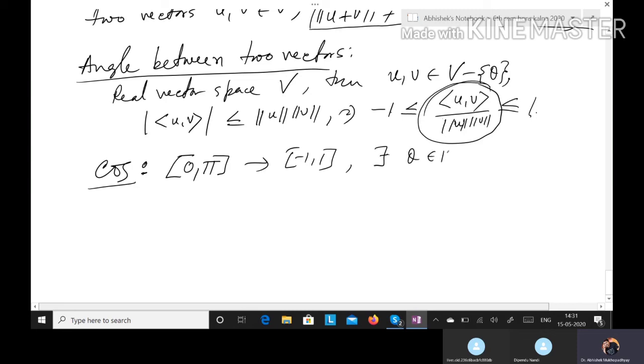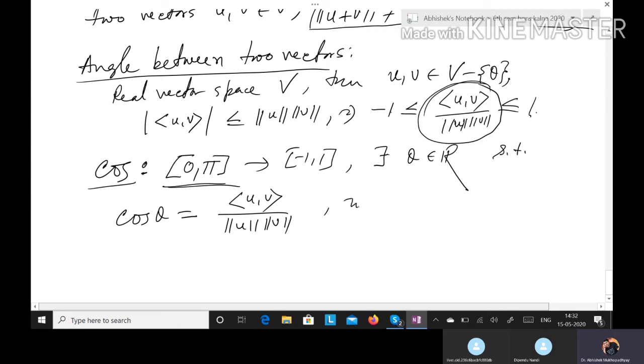There exists a theta belonging to the closed interval 0, pi such that cos of theta must be equal to the inner product u, v by norm u norm v, where theta is actually in 0, pi.